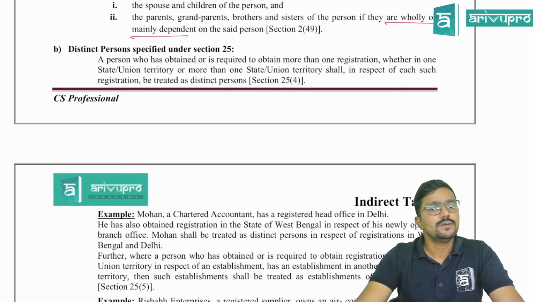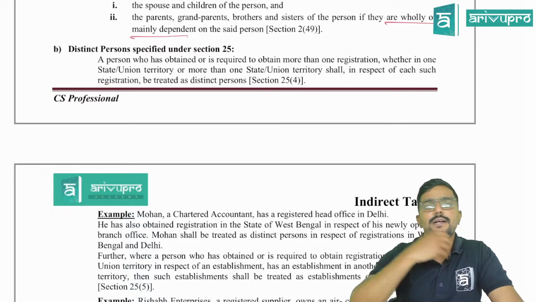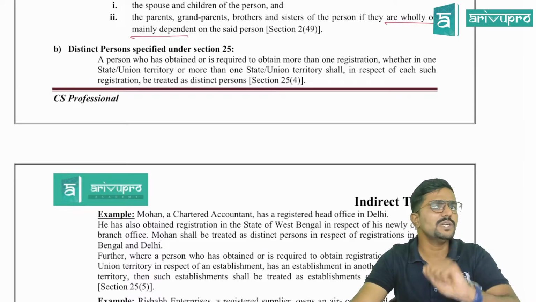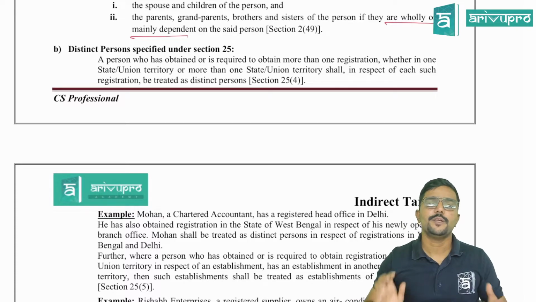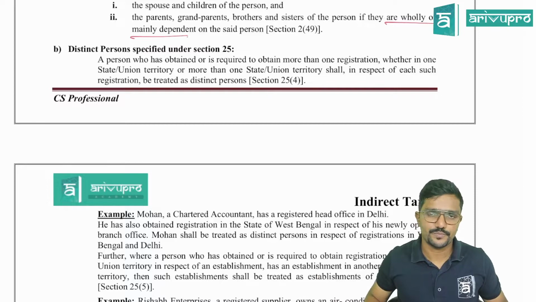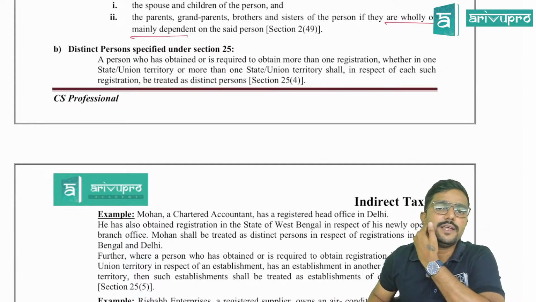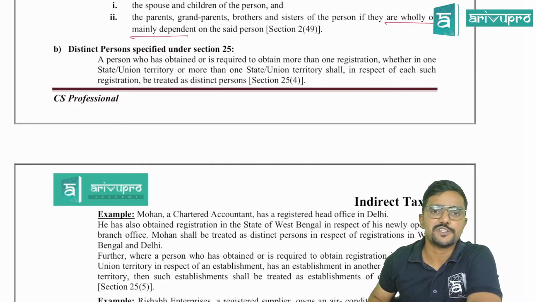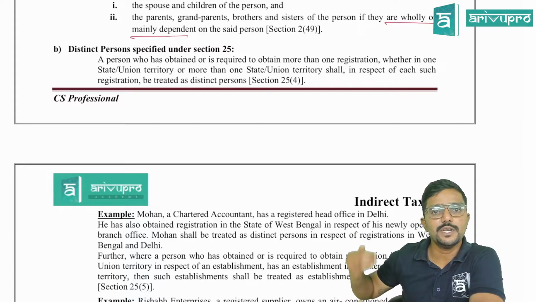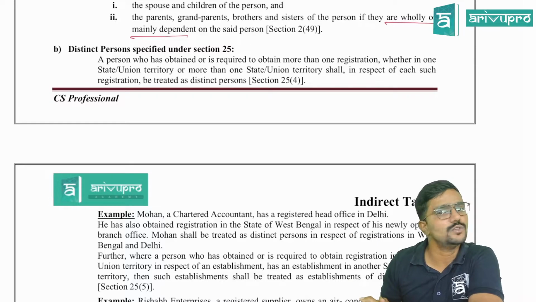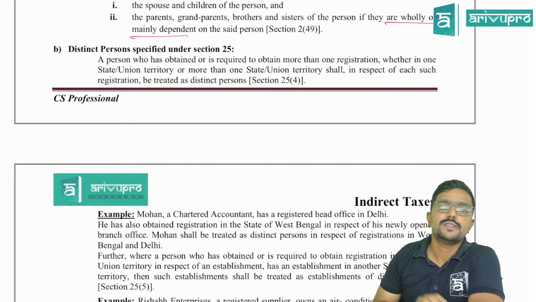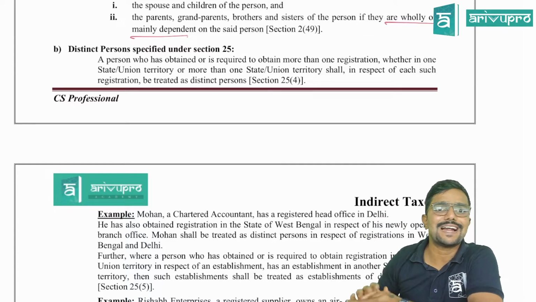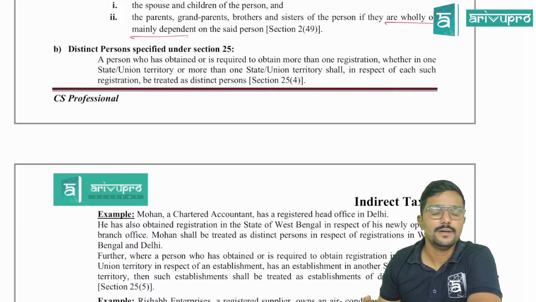This is one scenario. Next, sir, in Karnataka, I have 5 different branches, but I have taken only one registration. Is it possible? Yes. Within the state, one registration is mandatory. If you want, you can take multiple registrations also. Now, in Karnataka, there are 5 different branches. I have taken only one registration. In that case, if I am transferring any goods from one branch to another branch, will it be a supply? No. If there are multiple branches within one single registration, then it will not be a supply as per para 2. Clear?